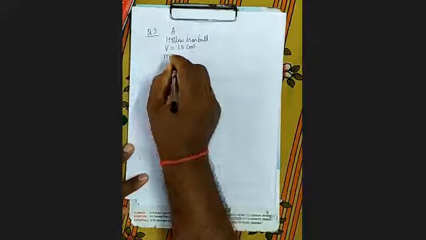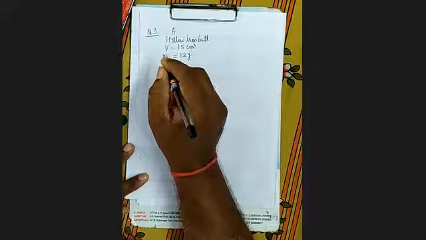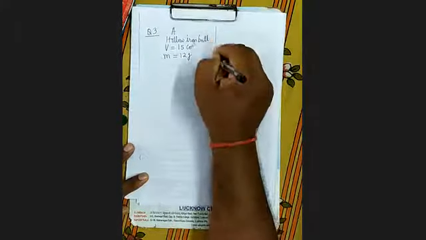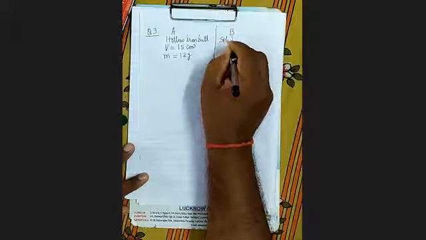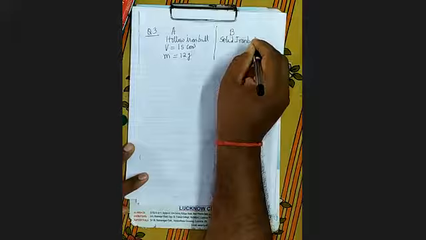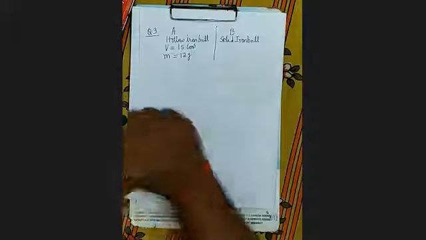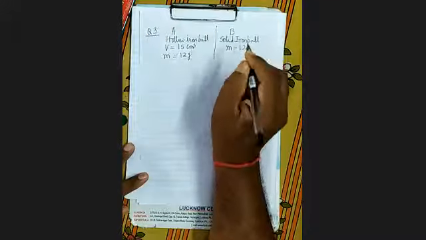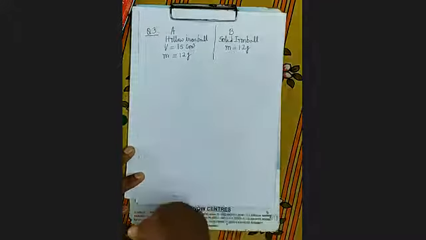And mass is given, 12 gram. And another, a solid iron ball. There is a ball B which is solid. Iron ball. It's clear? Of mass 12 gram.